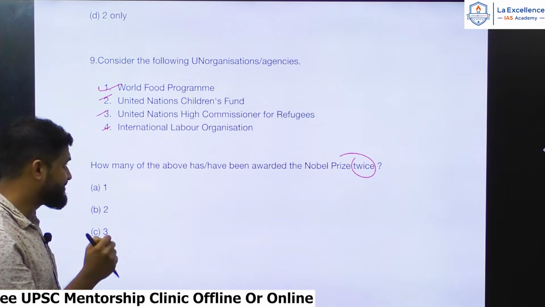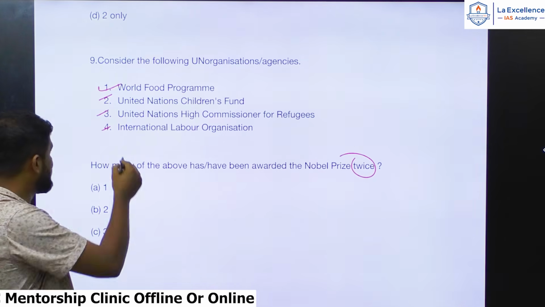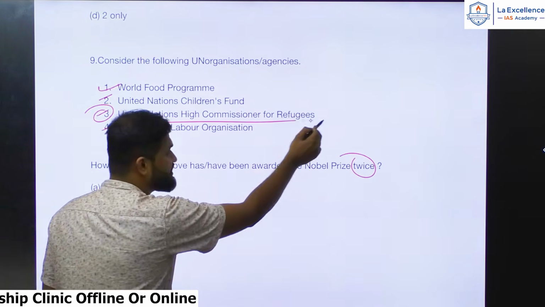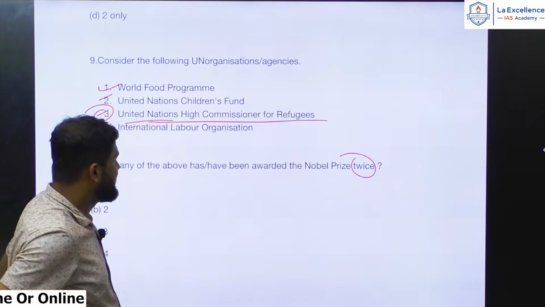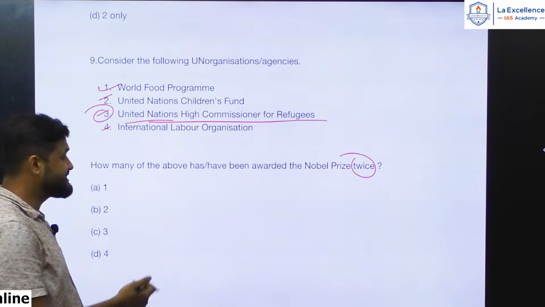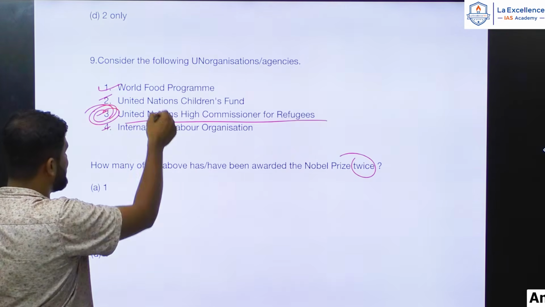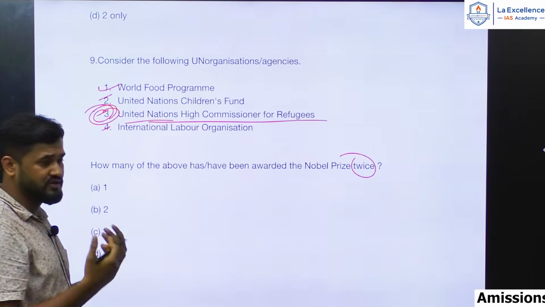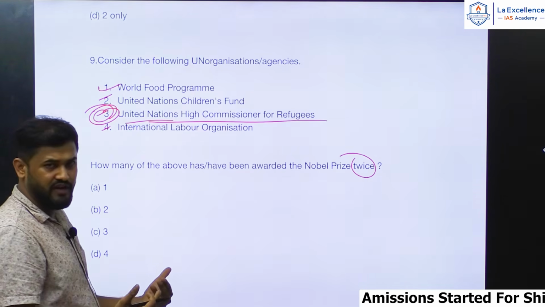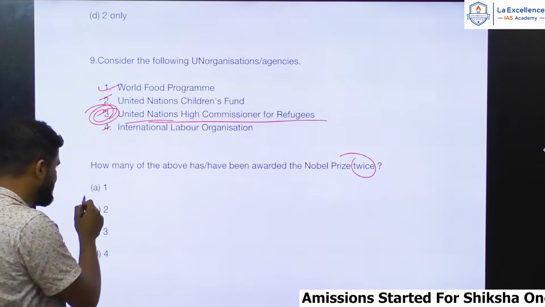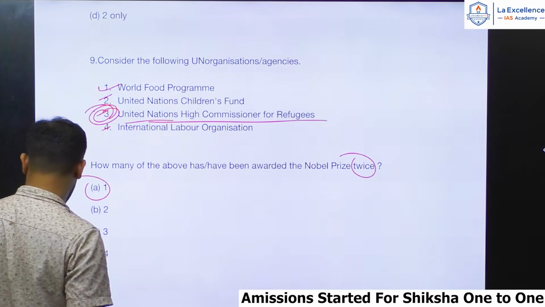If you have read it in your GK, it is only the United Nations High Commissioner for Refugees. This is the only UN agency which has received the Nobel Prize twice. Okay, this is a factual thing, or you can also guess. There should not be too many. You should guess how many of the above. How many of the above means there is only one.